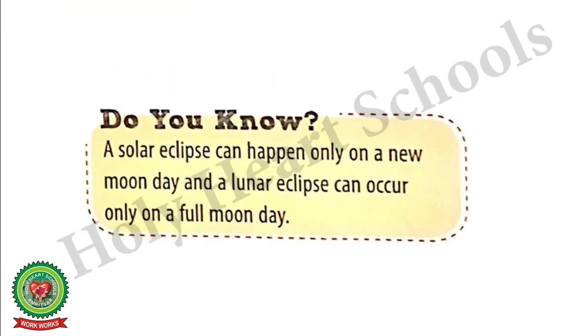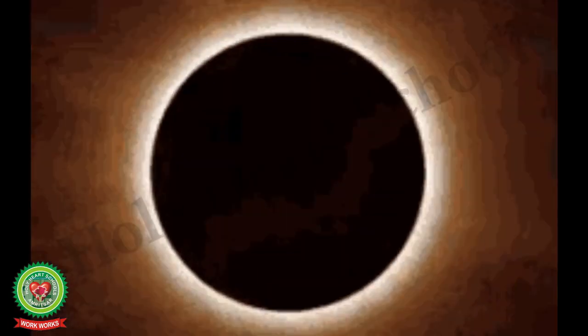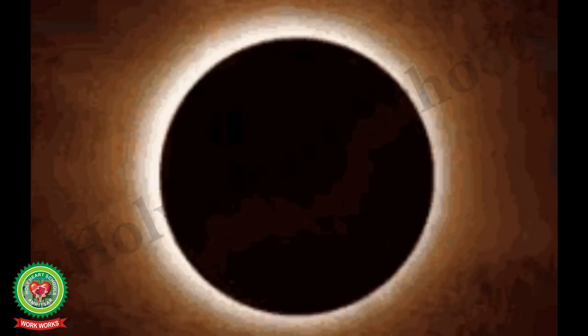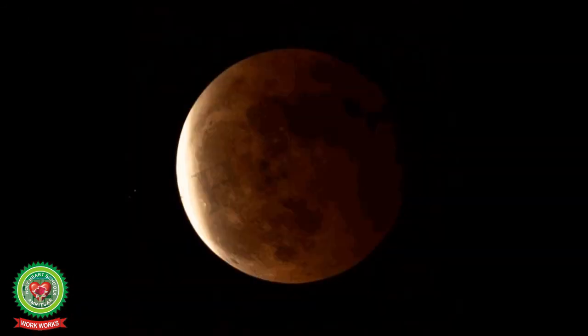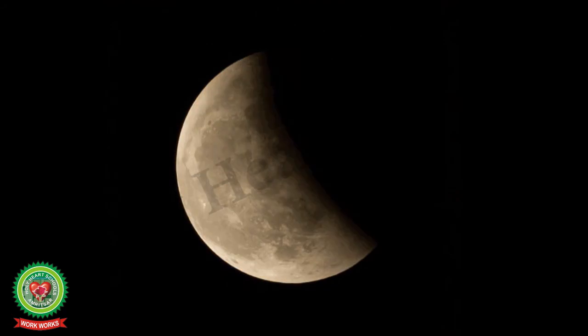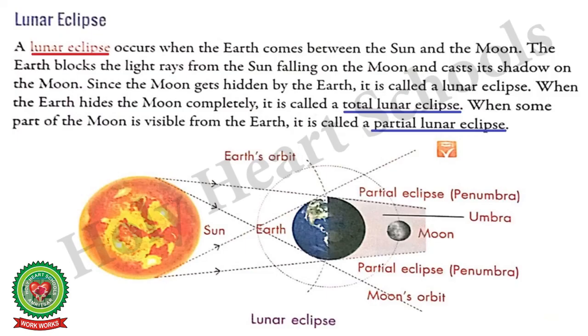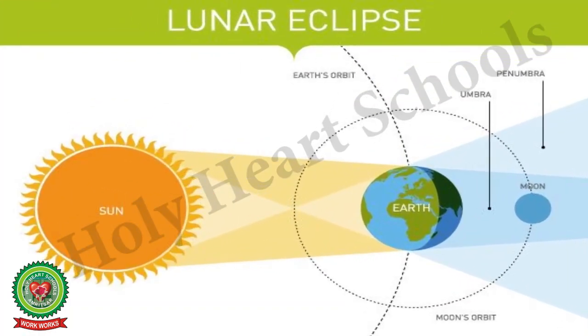Now, let's read Do You Know? A solar eclipse can happen only on new moon day, and a lunar eclipse can occur only on full moon day.